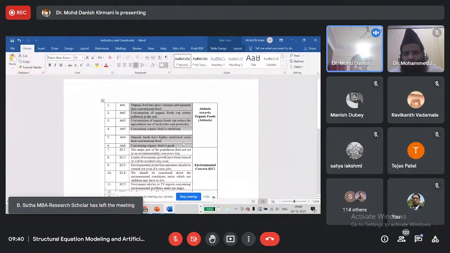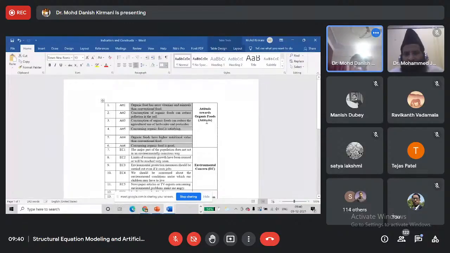All the items should be very consistent with each other because they are measuring the same construct. So when we determine the degree of consistency, the degree of association between these 6 items which are measuring the same construct, then we call it convergent validity. They are actually converging at a point.